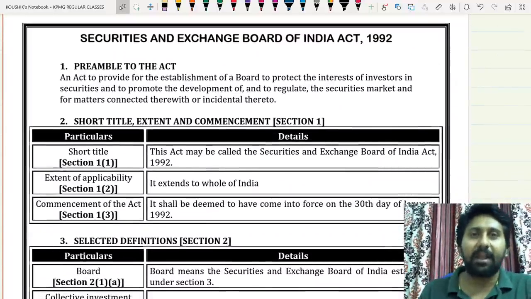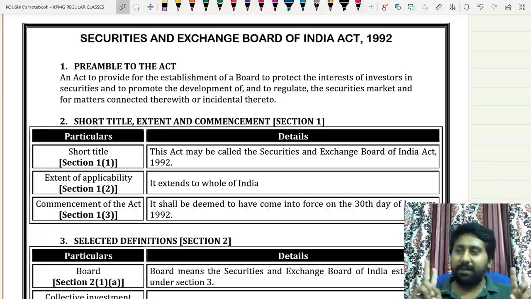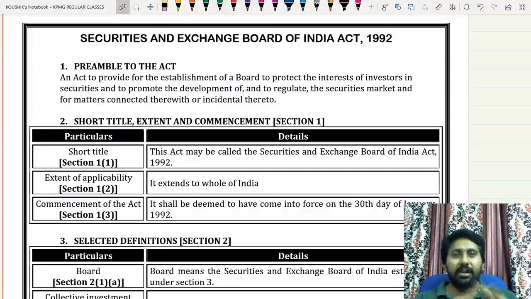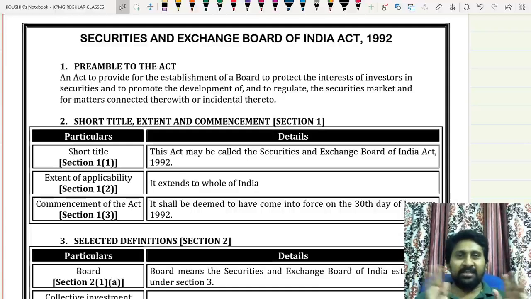Preamble to the act. Preamble means what? Objective. There are two acts, SCRA and SEBI. Many people will get a general doubt. The Securities Contracts Regulation Act governs capital market, stock exchanges, etc. And SEBI is also governing the same. Why are two acts there? SEBI Act and Securities Contract Regulation. Can't we have only a single act?